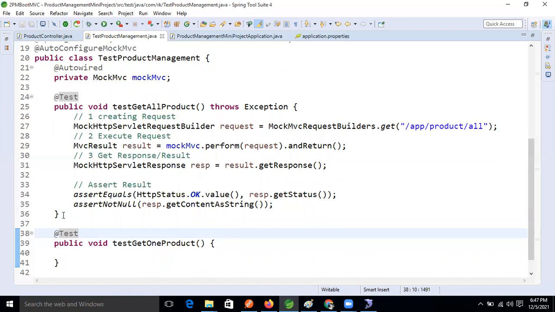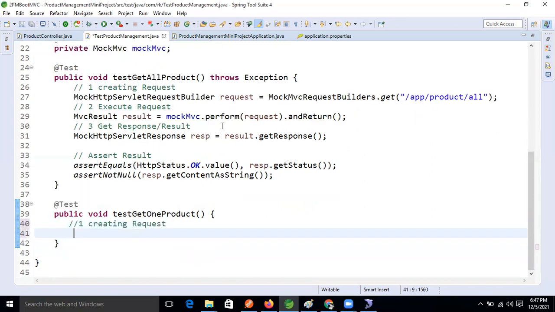So we need one object, right? We have to test the get one product method. Same things, guys. The first operation we completed in the last method is creating the request. Now, how are we creating the request, guys? Tell me. Using MockMvcRequestBuilders.